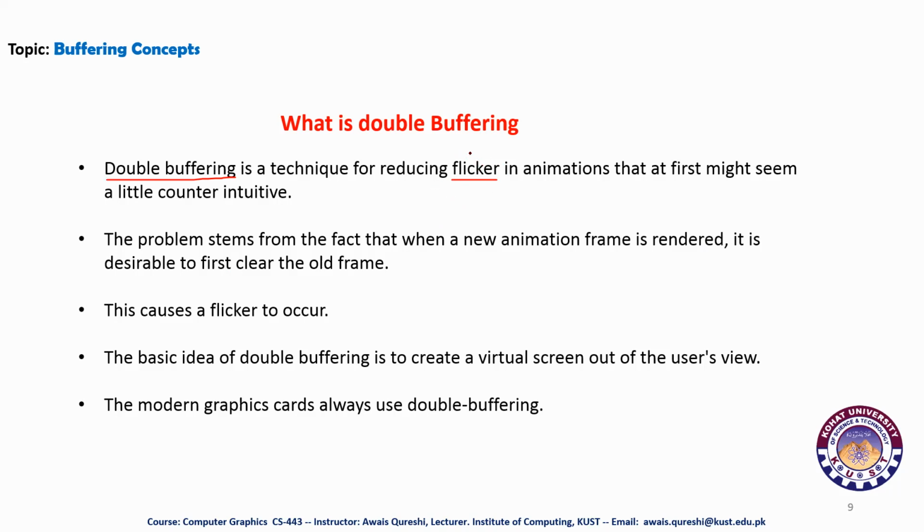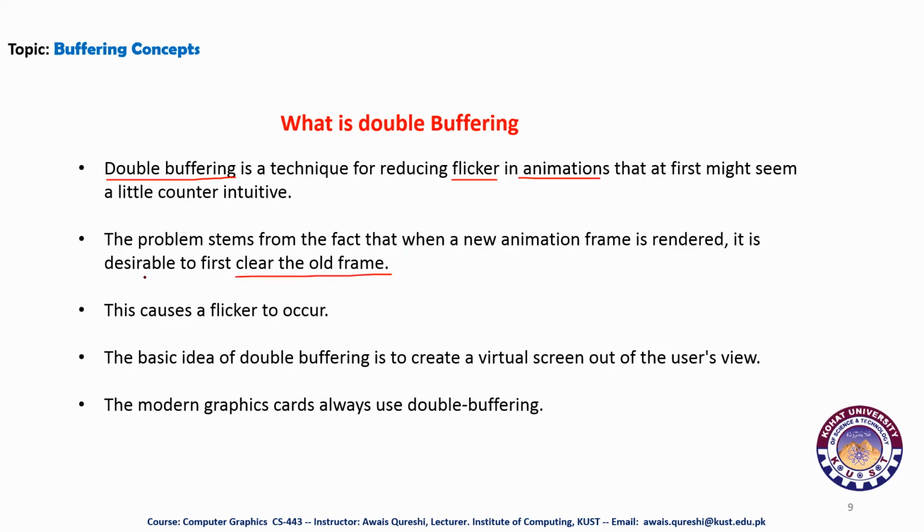Your screen flickers, and this effect in animations might at first seem a little counterintuitive. This is very irritating. The problem stems from the fact that when a new animation frame is rendered, it is desirable to first clear the old frame. But in flickering, the old frame is not cleared.